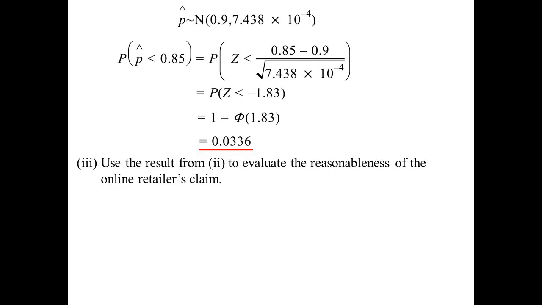Turn it into a z-score. We're saying z is less than minus 1.83. Again, I've got to turn that into a positive, and we get 0.0336. What is that telling me?